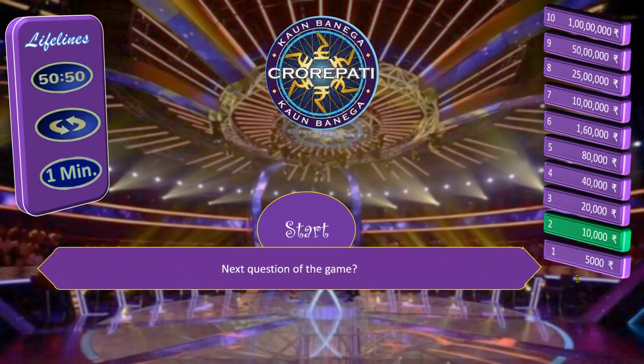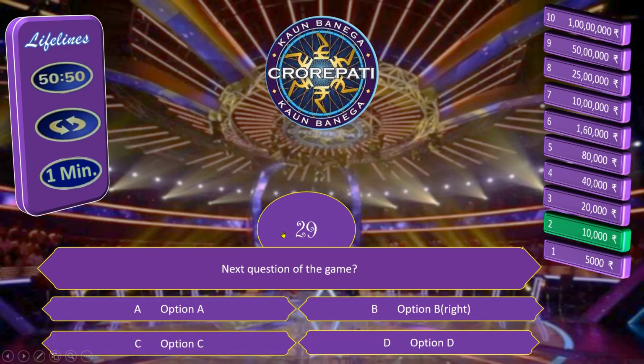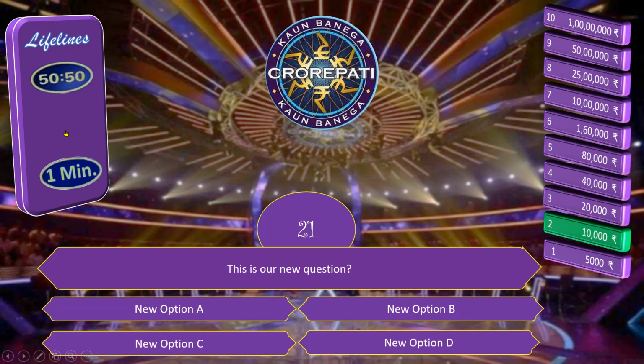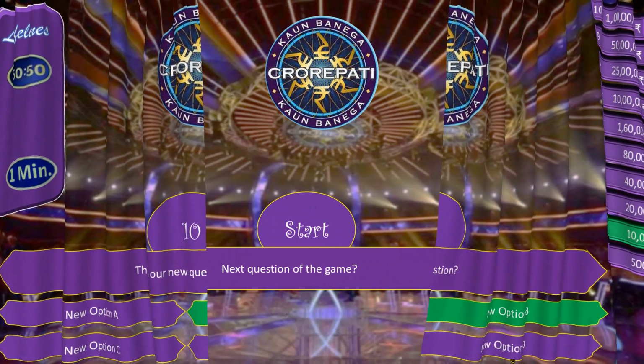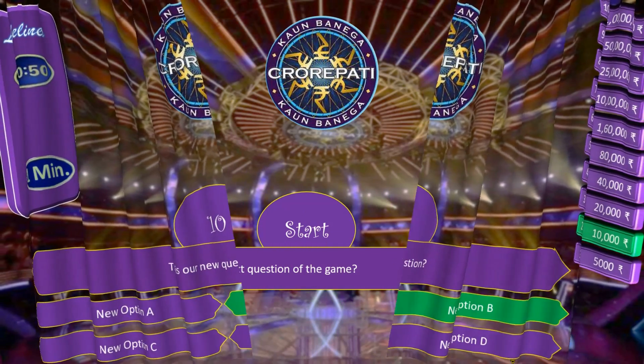I have not written any question here, just wrote next question of the game. Now click on Start and the 4 options are in front of us. Now let's use one of the lifelines. Here I am clicking on flip the question. After using this lifeline, the lifeline will not be visible to us. Now let's give the answer of this question. Click on OK and we will divert to our next question.